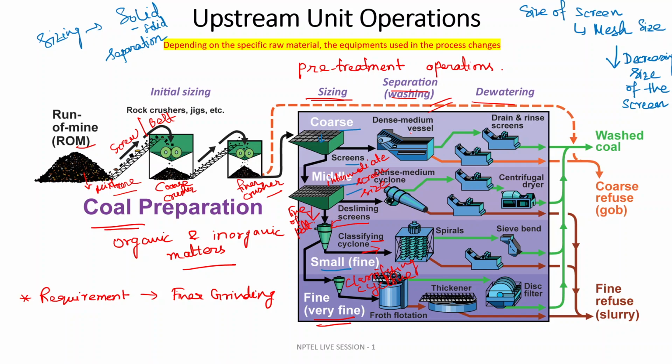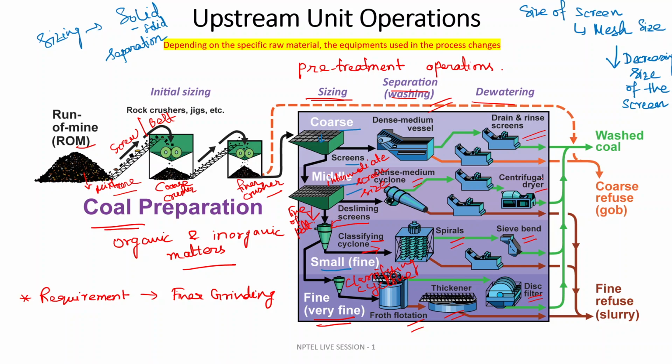Washing involves dense medium vessel, dense medium cyclone, spiral, and also froth flotation and thickener. Dewatering sections involve the drain and rinse screen, centrifugal dryer, sieve bend, and the disc filter.